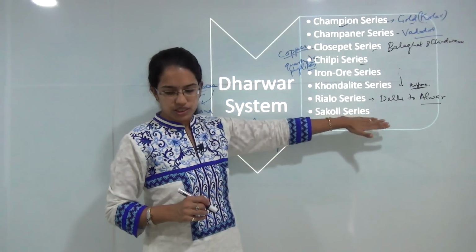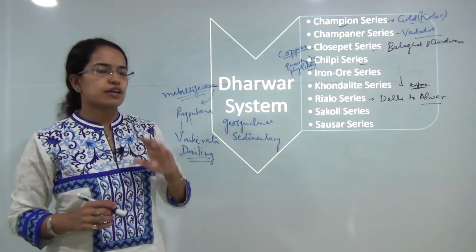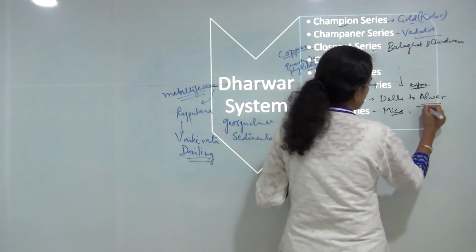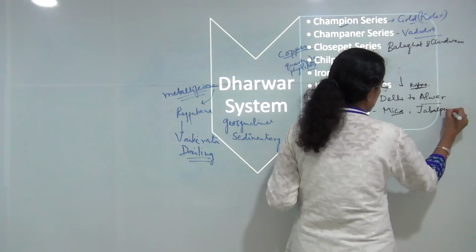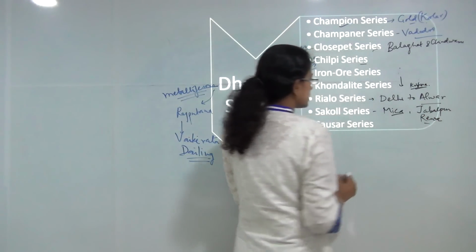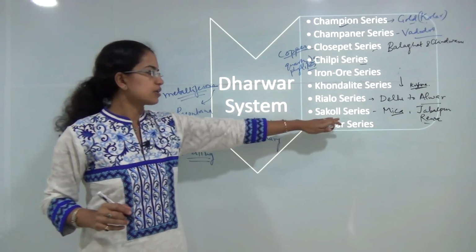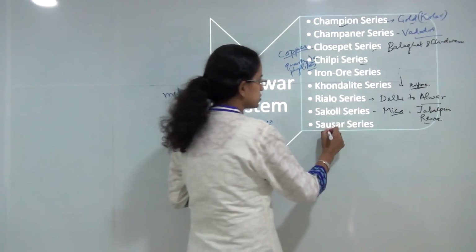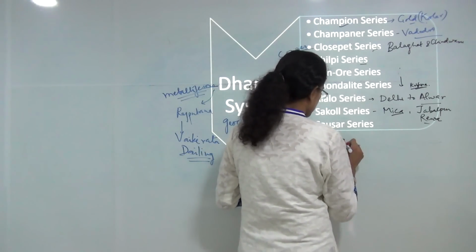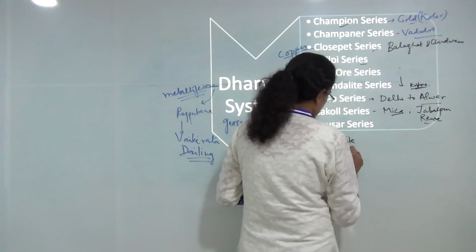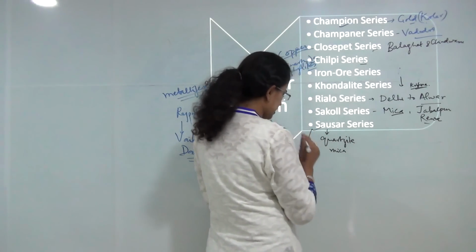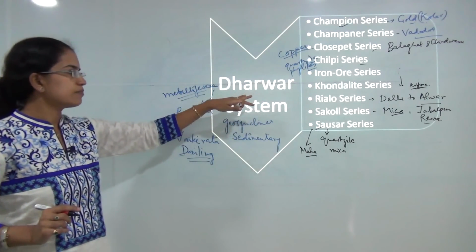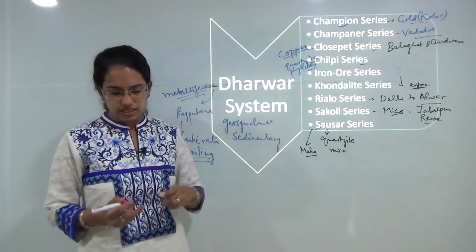The next is Sakoli series. Sakoli series is the Jabalpur Rewa region, known for its mica deposits. In Madhya Pradesh, you have the Jabalpur and Rewa region, which are known for its mica deposits that fall under Sakoli series, and finally Saucer series in Nagpur and Bhandara region, known for its quartzite and mica. So you have the Nagpur and the Bhandara region of Maharashtra. So these are some of the series that are the most important series under Dharwad system.